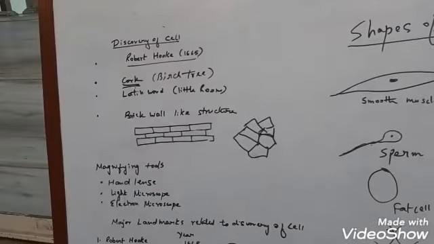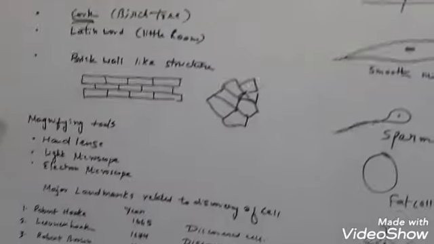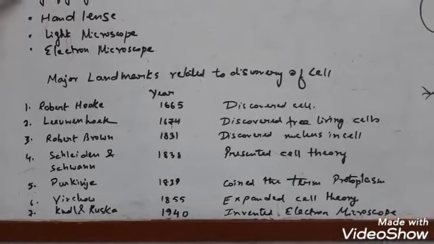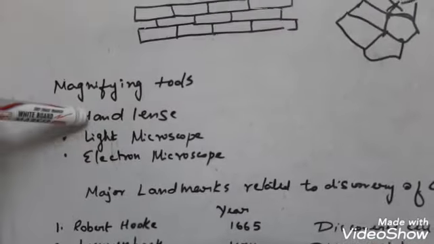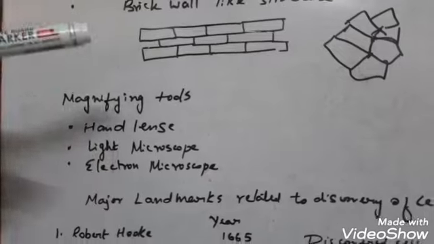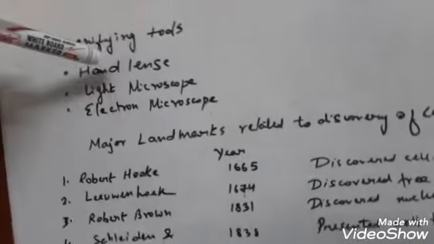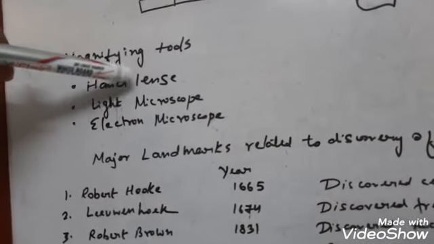Now before going into that, I will tell you about some of the magnifying tools. The next topic is magnifying tools. Now there are a few magnifying tools. First is the hand lens. Hand lens is there in your dissection box. You can use the dissection box from class 9, you know what a hand lens is. So it's the simplest form of magnifying tool.